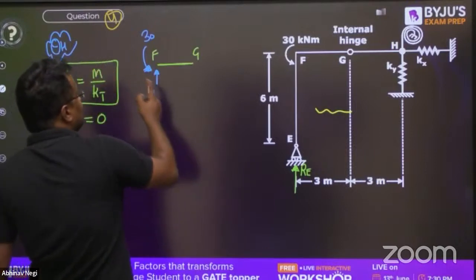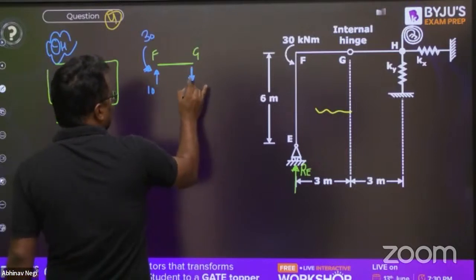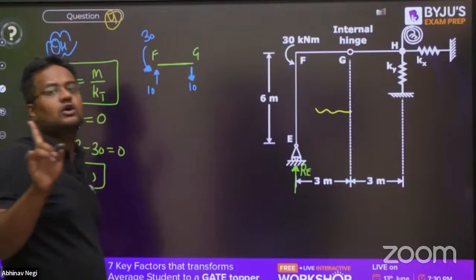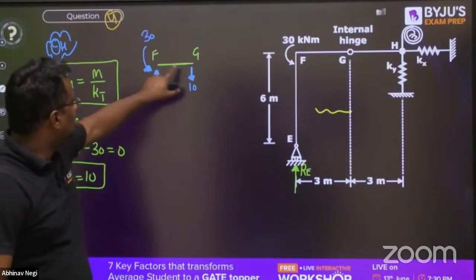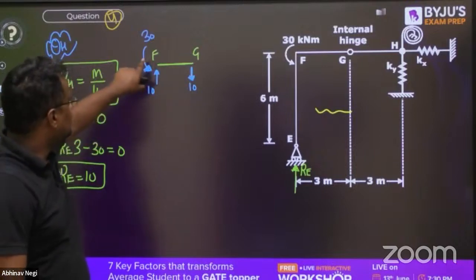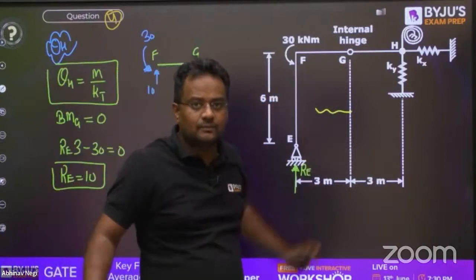So if this is 10 and this is 30, for force equilibrium the internal force coming here will be 10. For balancing it, a moment will not come. And although the moment is already balanced, here 30 is clockwise and this is 30 anti-clockwise. It is already balanced. And moreover, in the hinge, no moment can come.